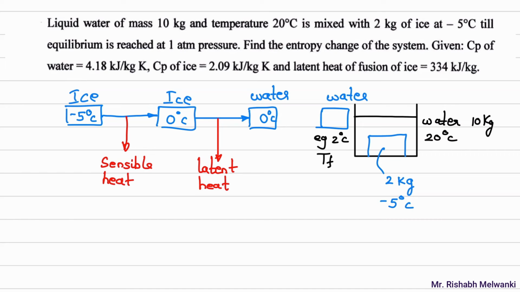So what we will do is, we will try to analyze whether the final temperature is 0 degree Celsius or it is getting heated to some other temperature. That we have to find. We are here completely in the dark. We don't know whether the final temperature will be 0 or it will be 2. Why we require this? Because again, if it is getting converted into 2, water is being heated. So what will happen here? There will be sensible heating of this water. Okay, this will be sensible heating.